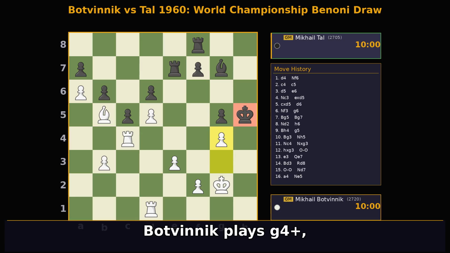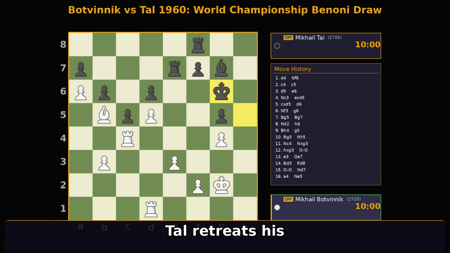Botvinnik plays g4+, a move made in time trouble, forcing Tal's king to move. Tal retreats his king to kg6, staying safe and avoiding further checks. Botvinnik plays rc2, bringing his rook to a more active square.